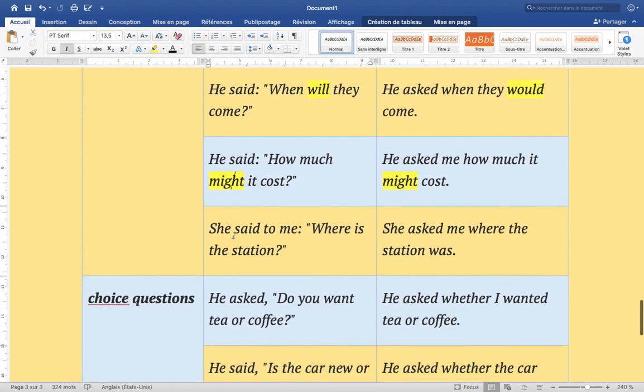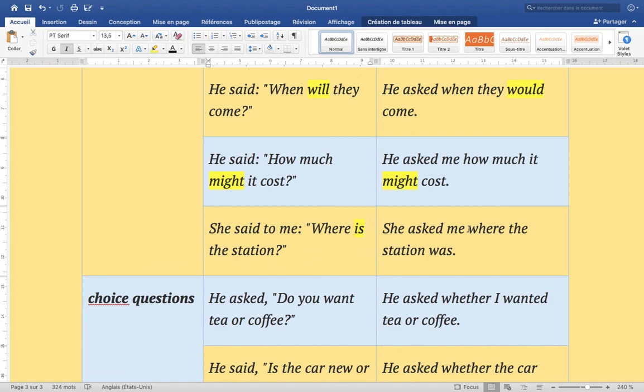Okay, so we have: she said to me, "Where is the station?" This is in simple present. And why do we have the verb to be here? We're going to focus, try to identify verbs first, in order to make it easy for you to switch the sentence. Where is the station?